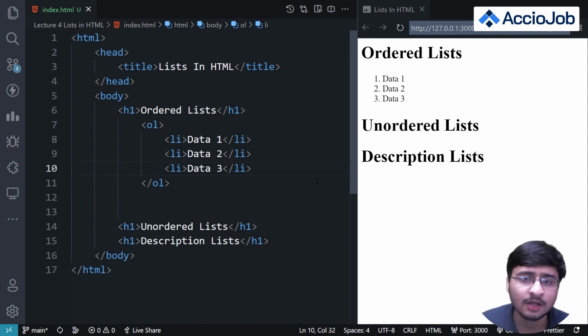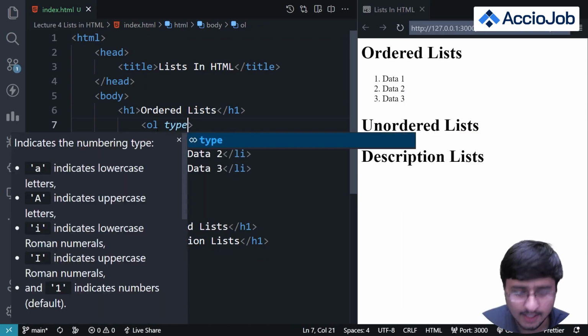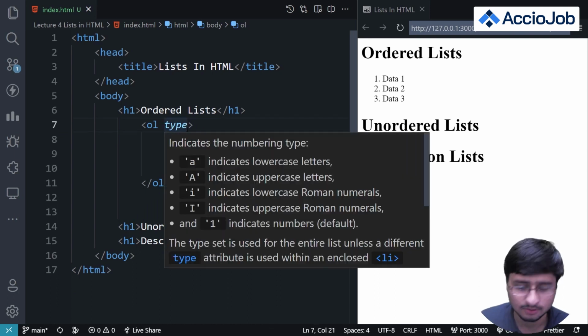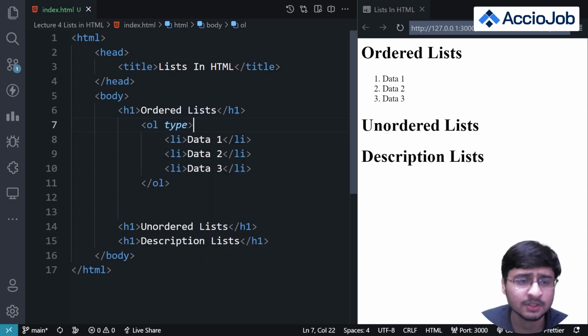Okay, so let's discuss how we can change this 1, 2, 3 to ABCD. We'll use an attribute, and the attribute is the type attribute, right? You can add this attribute in the OL tag. I'll just say type equal to. You can also see the definition of this attribute in VS Code very conveniently. Capital I or 1 can be used as attributes. Let's try all of them. I'll just say type is equal to capital A.